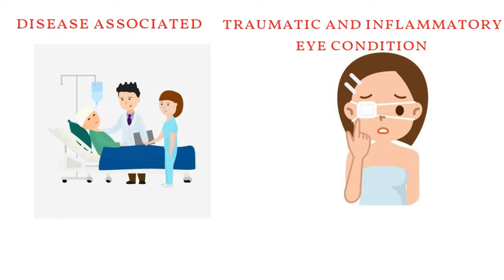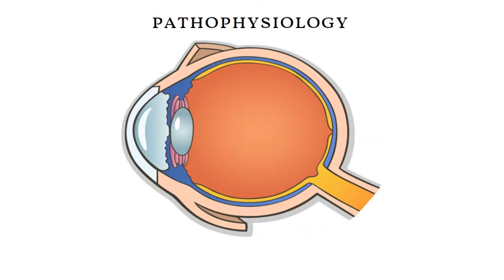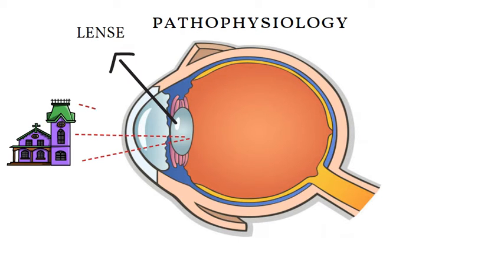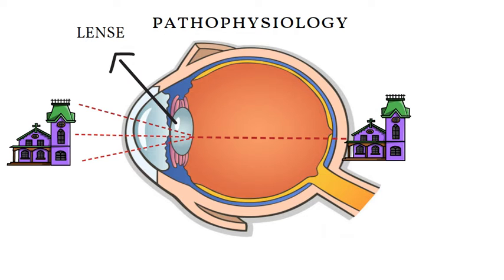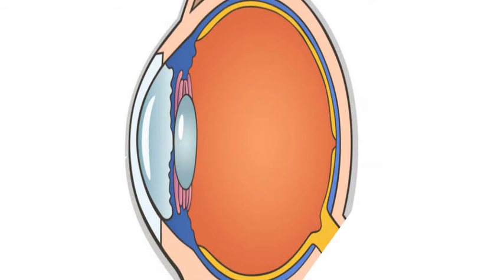Now, let's look forward at the disease process. Cataract is formed on the lens. Lens is a part of the eye that focuses light on the retina to form a clear image of an object. Due to the above mentioned causes, tissue within the lens breaks down and clumps together, clouding a small area within the lens. This clouding is called a cataract.